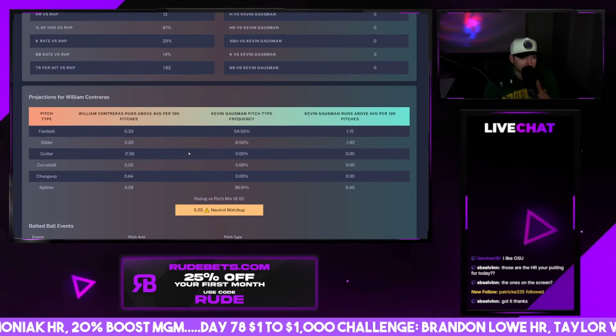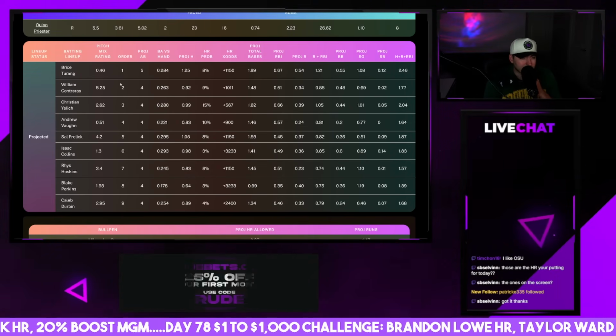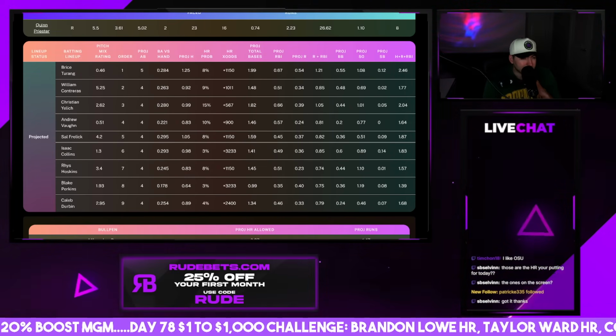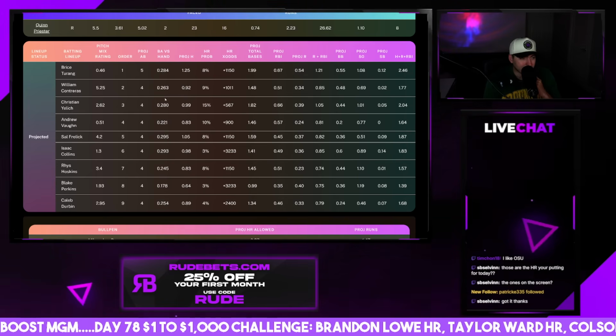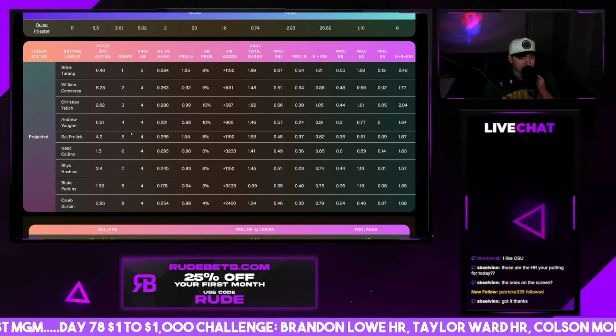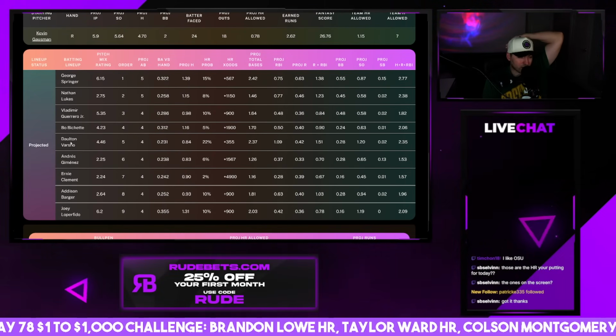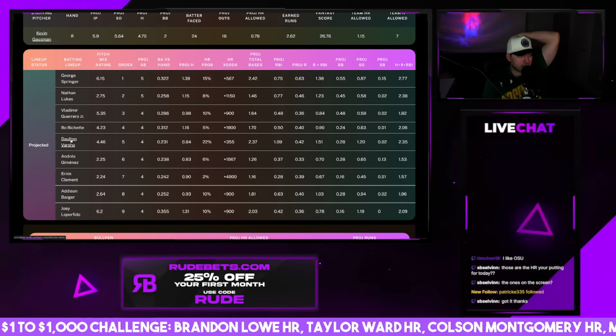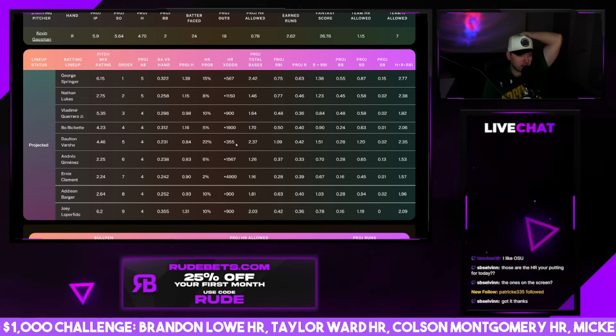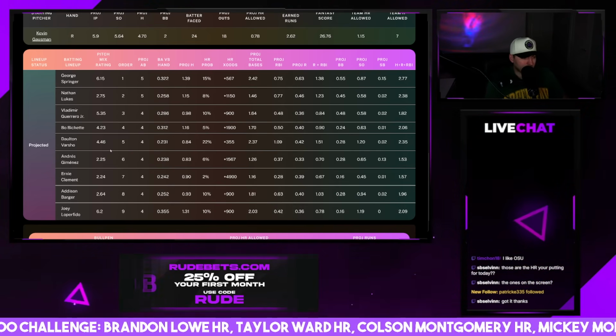So I do like Contreras today. Should get a hit. Maybe gets hits, runs, and RBIs. And then Sal Frelick could be the other guy I'd like for a hit here. But Dalton Varsho, I don't know if he's going to play. He got hurt yesterday. He might play, he might not. If he does, he's always a good option for a home run here.